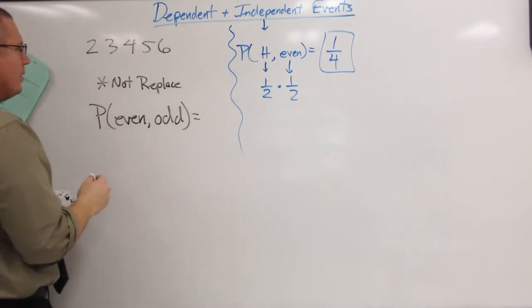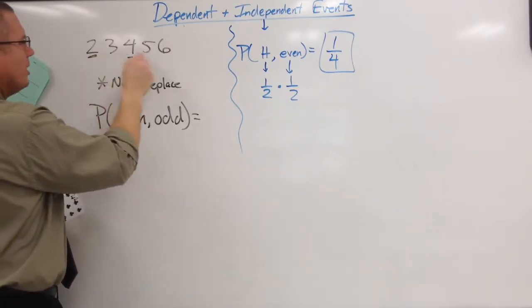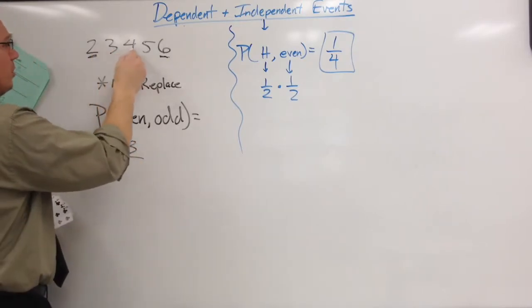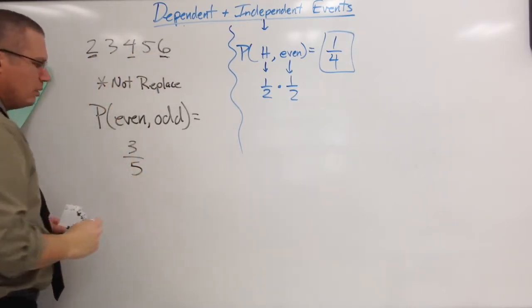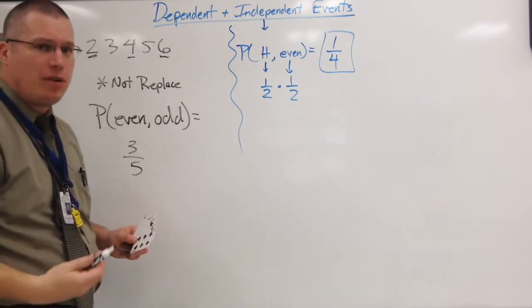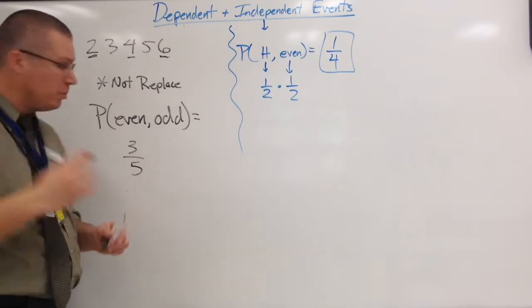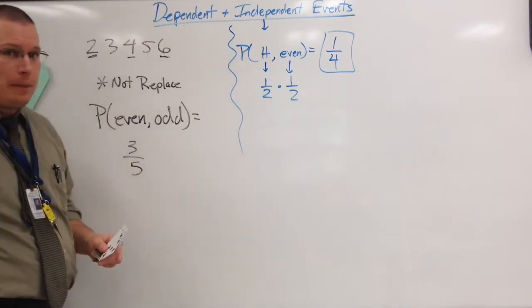What's the chance of an even? 2 is even, 4 is even, 6 is even. That's 3 out of 1, 2, 3, 4, 5. So that's the chance of picking an even on the first card. So I'm going to take a card, that was my first pick, and I'm not going to put it back in the deck.